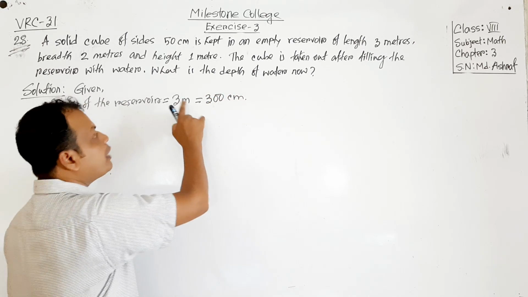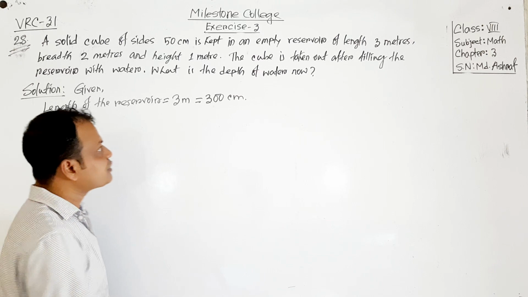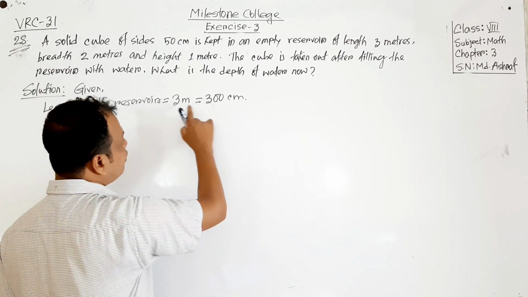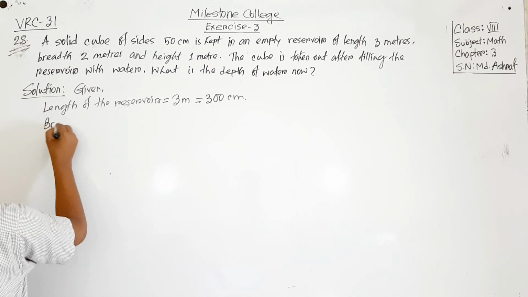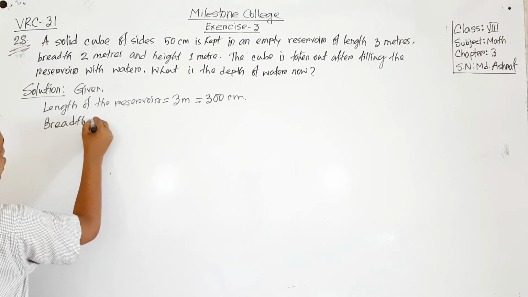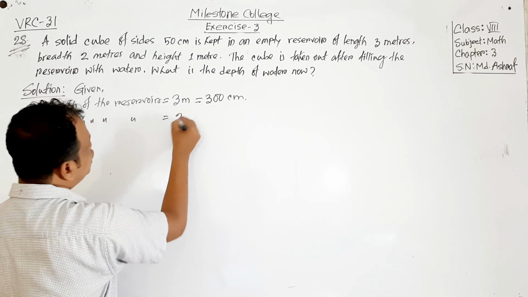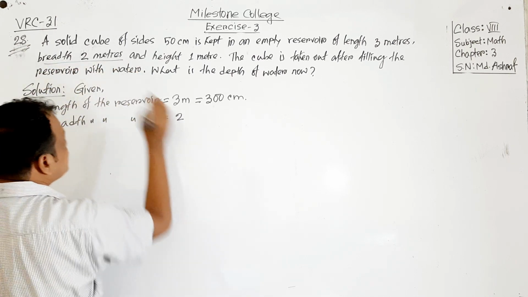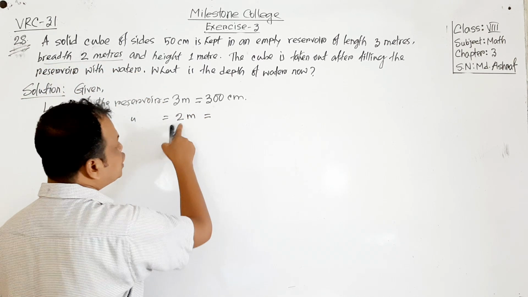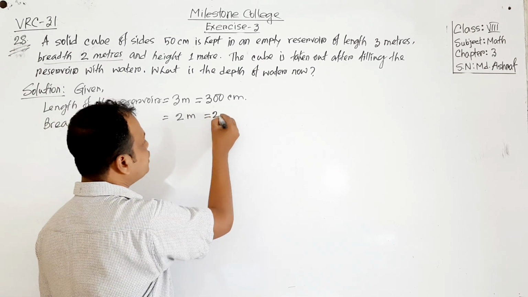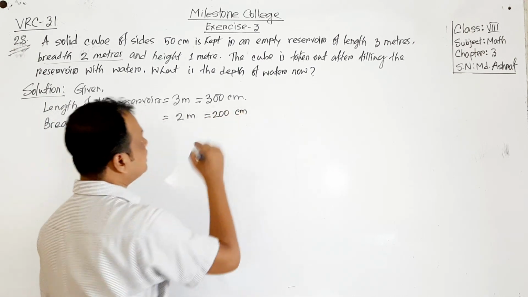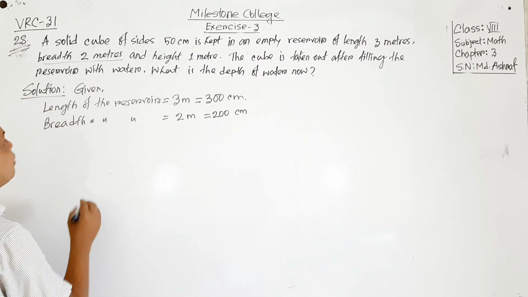For 1 meter we have to multiply by 100, so 3 into 100 will be 300 centimeter. Then breadth of the reservoir is 2 meters, so we multiply 2 into 100, because 1 meter equals 100 centimeter. So it will be 200 centimeter, and height is 1 meter.